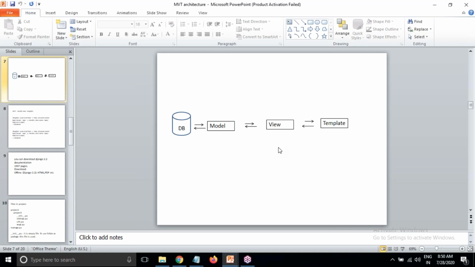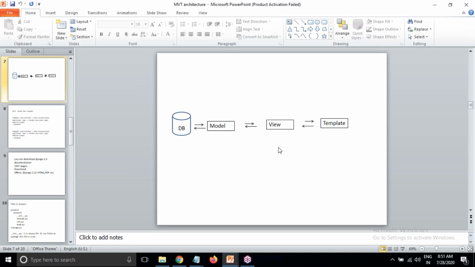When we say business access layer, it is used to store and maintain the values given in web pages or the application. Application means website. Web page means template.